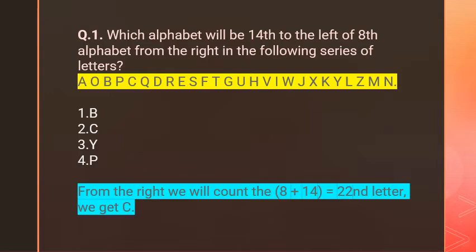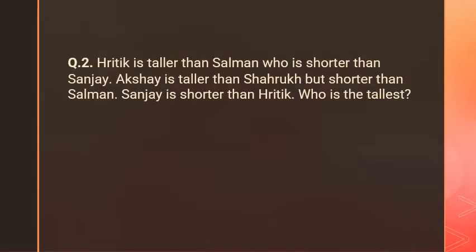Why? From the right, we will count 8 plus 14 is equal to the 22nd letter. We get the answer C. C is the alphabet, meaning the second option is the perfect answer for this question. You can count and solve these types of logical reasoning questions. Now we can see the next one.